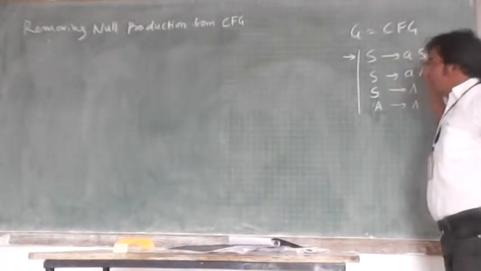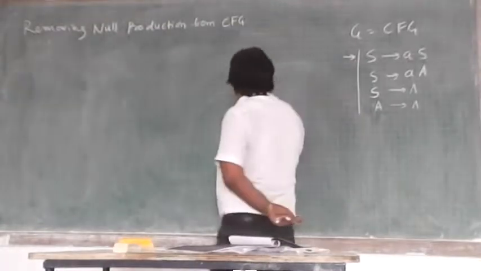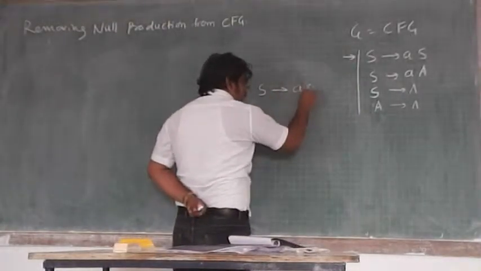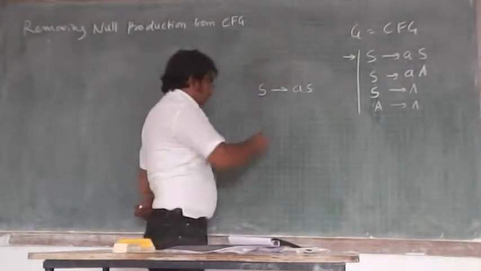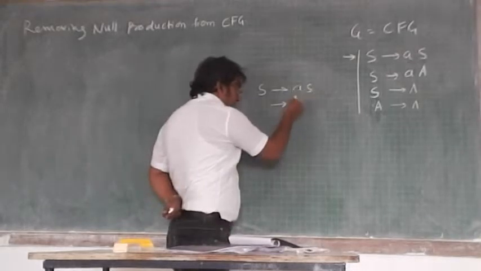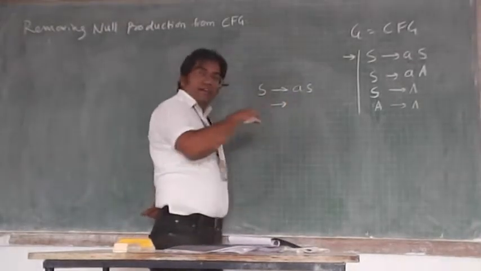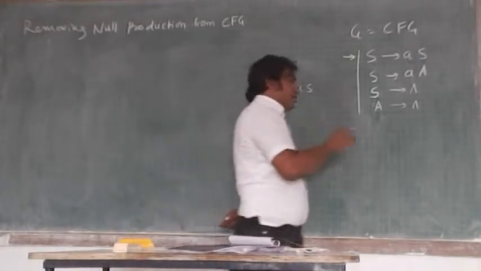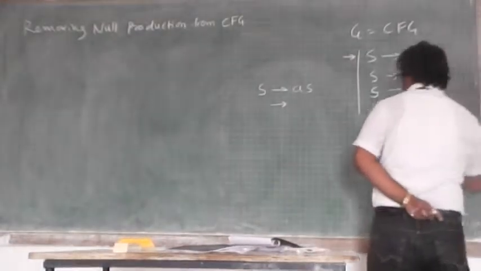S implies AS, what am I getting? I am finding in the derivation, if I have started with the first production, this way, at first I will get this much of derivation. S I can replace by applying the same production, and S I can replace by AS itself.